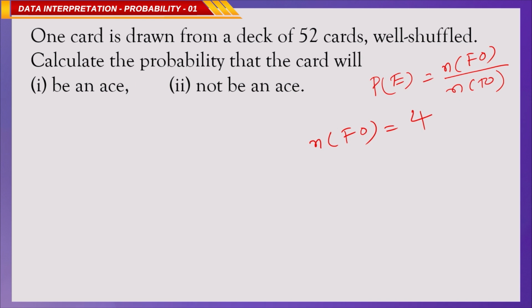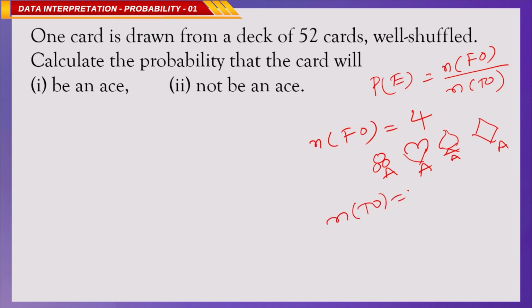Spade, diamond, club and heart, these are the 4 aces. One ace, another ace, one more ace and the diamond ace. Totally 4.